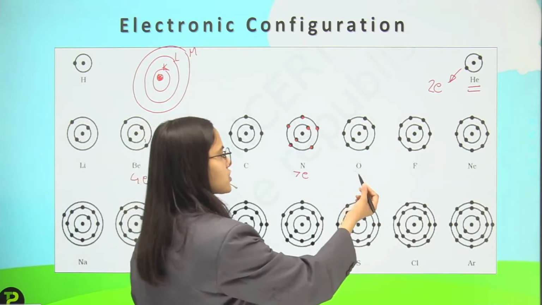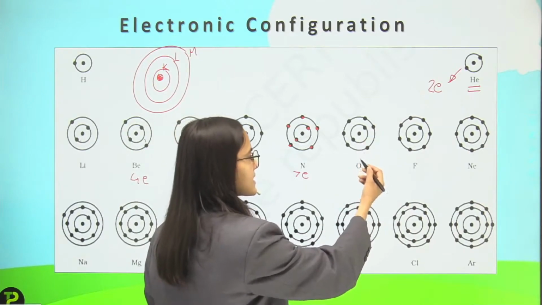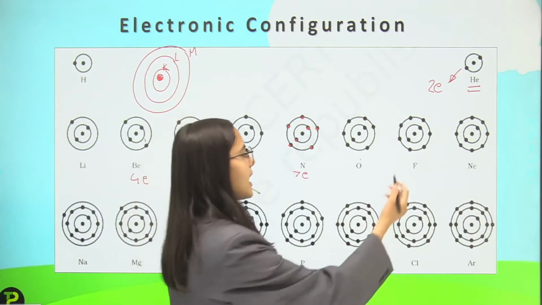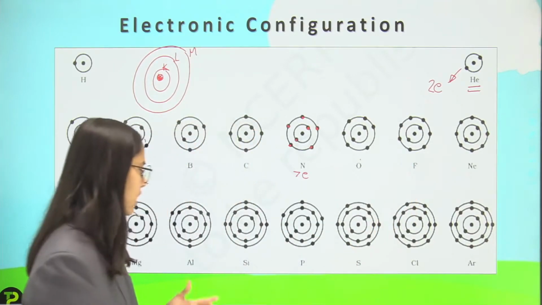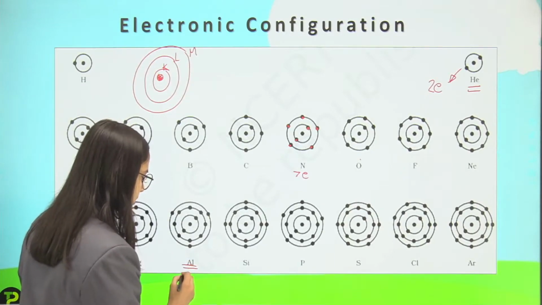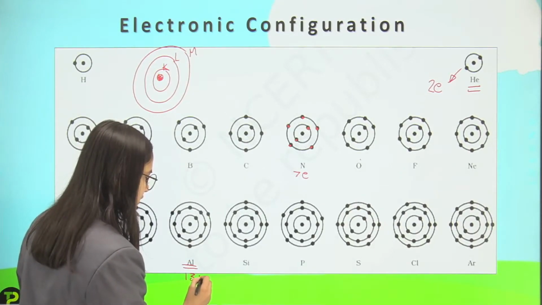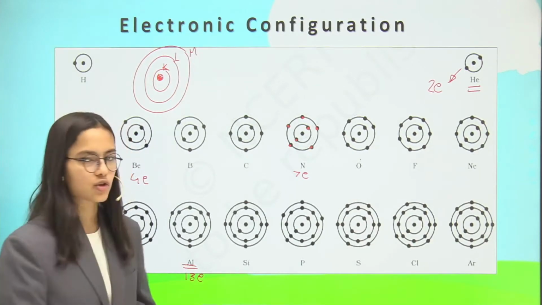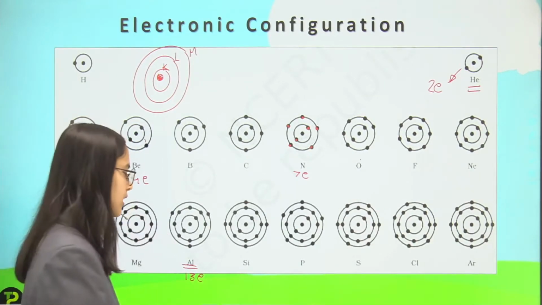And then for oxygen, 2 in the first shell and then 6 electrons in the second shell, that will complete the number of 8 electrons, and then so on. Talking about the example aluminium, let's say aluminium has an atomic number of 13, so it will have 13 electrons. So if it has 13 electrons, how will I put the electrons?